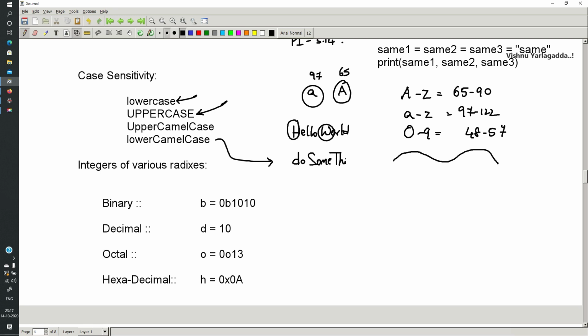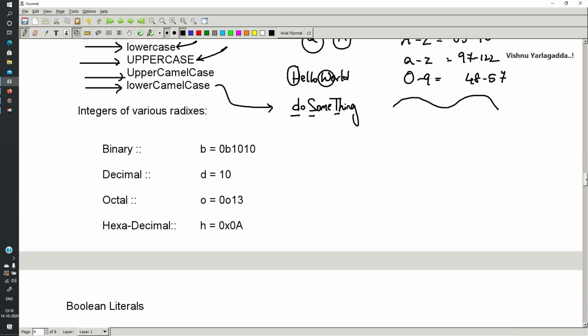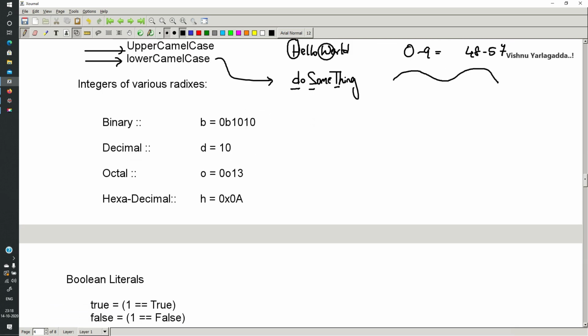These are the terms you have to remember: lowercase, uppercase, upper camel case and lower camel case.